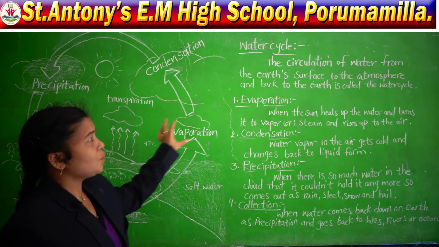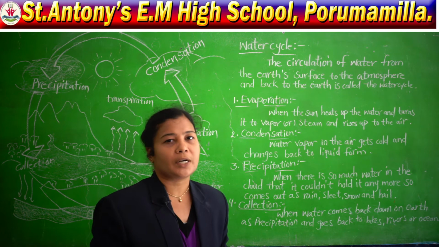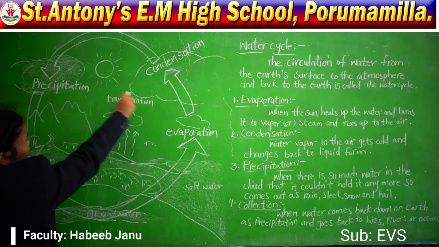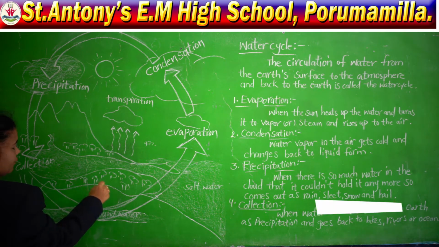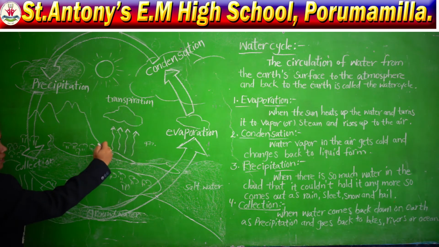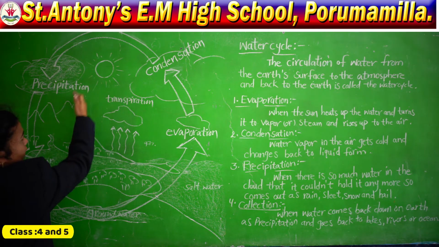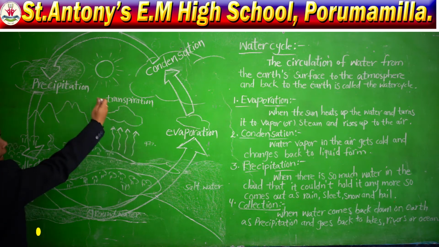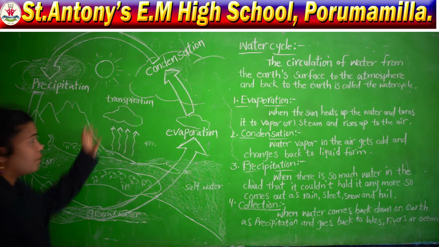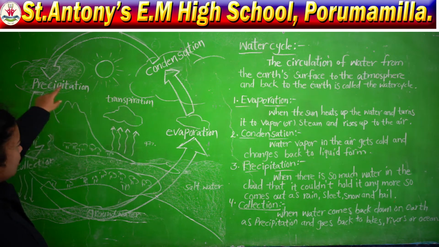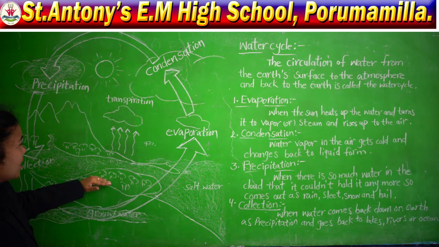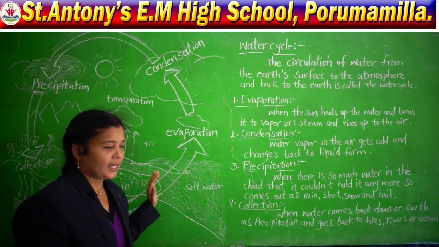Now, what is the water cycle? First of all, let us know what a water cycle is. It is the circulation of water from the earth's surface to the atmosphere and back to the earth. That is called the water cycle.